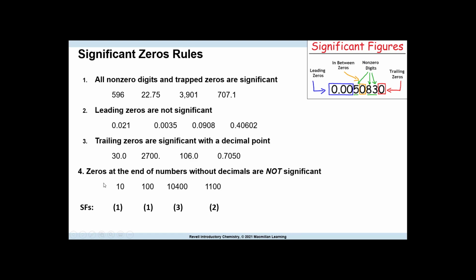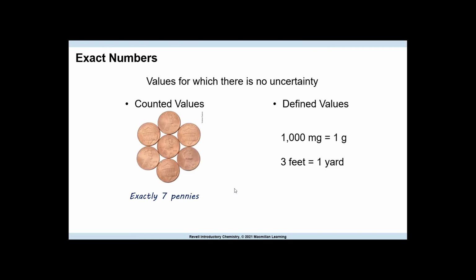Remember that you might think you don't have enough information, but if you were given any of these, you couldn't say you don't have enough information. I kind of hate when they say that, because you're still expected to tell me how many sig figs you have. This doesn't have a decimal point. If it did, it would be 2. This doesn't have a decimal point. If it did, it would be 3. This doesn't have a decimal point. If it did, it would be 5. And the same goes for here, it would be 4. So the decimal point and where it is makes a big difference.